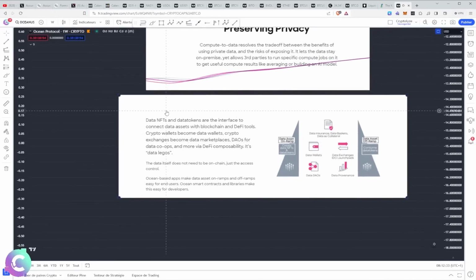Next to it, we have their concept around data NFTs and data tokens, which mainly allow the use of data sets through already existing exchanges, because a classic wallet, thanks to the NFT and the token, becomes a data wallet and allows you to directly interface, rent, or use data.